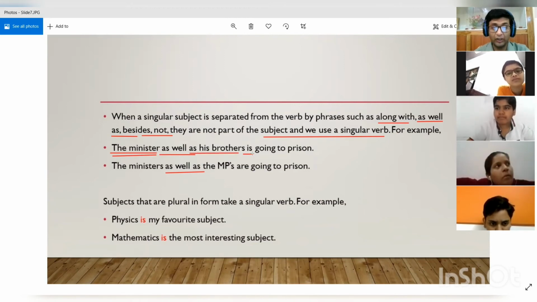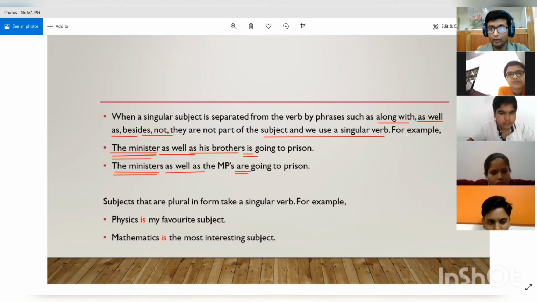Because the minister, the subject at the beginning, is singular, we use a singular verb. And when the subject at the beginning is plural, like in the second sentence, the ministers, the ministers is plural. That is why we are using are over here.